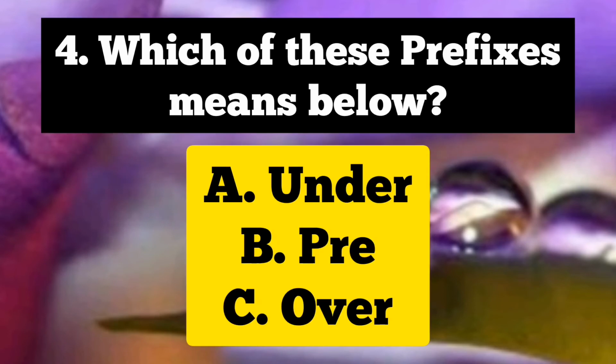For question number 4, which of these prefixes means below? A. Under. B. Pre. C. Over.